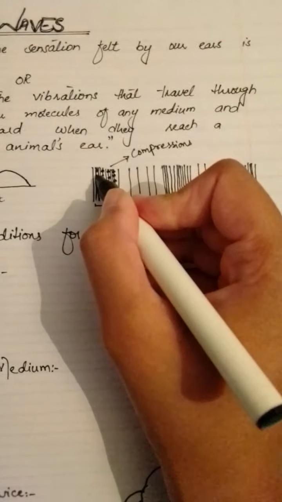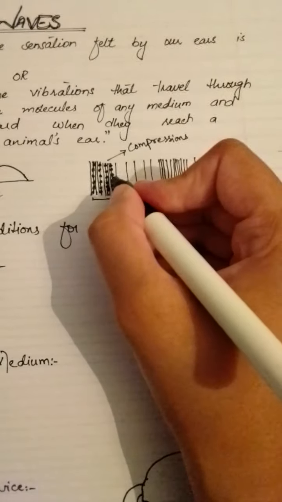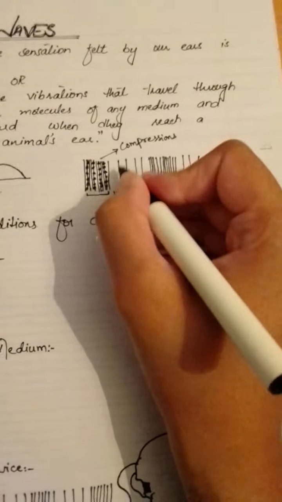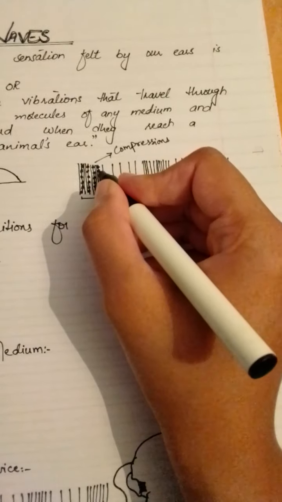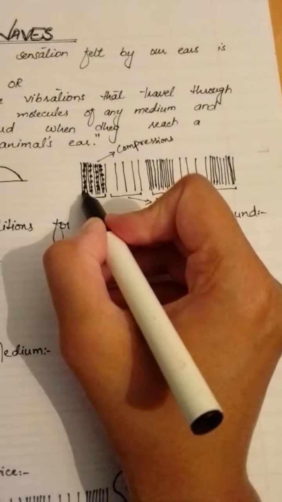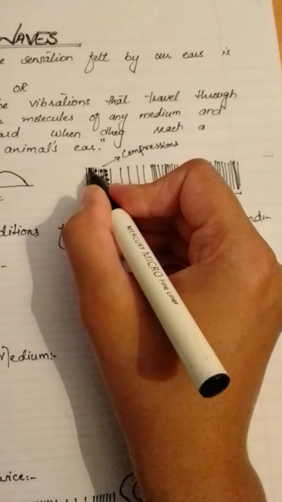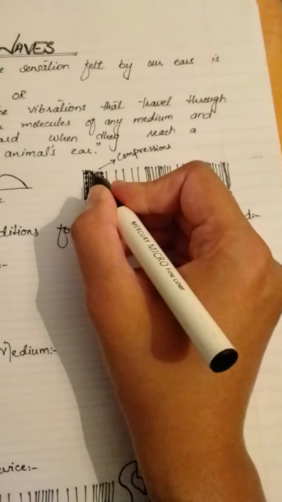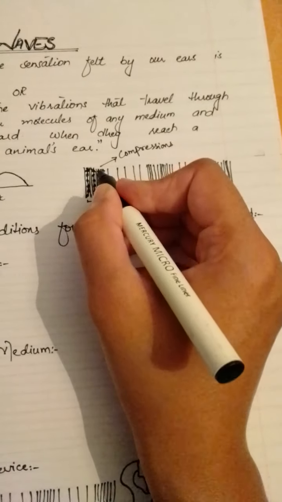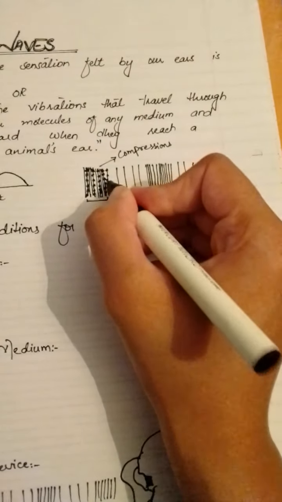They are compressed, they have been applied with more pressure as compared to this part. These are the air molecules, and when the energy is transferred to this atom, it transfers this energy to this one, and this one to this one, and in turn to this one.